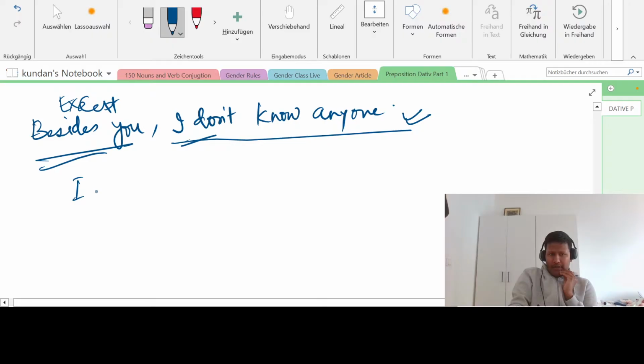No need to put "don't" and all. You forget about "don't". You say "I not know anyone". This is how you write in German, right? There's no "do" and all here, right? So I not know anyone. So how will you say it? It is subject, then verb, then object. So: Ich kenne niemanden.